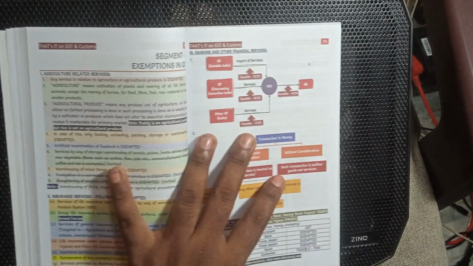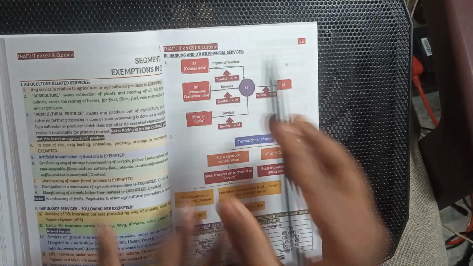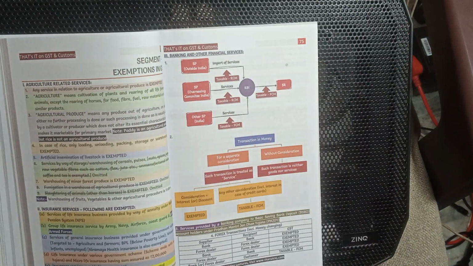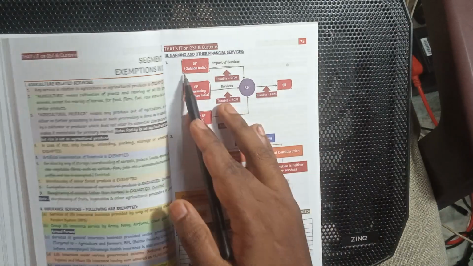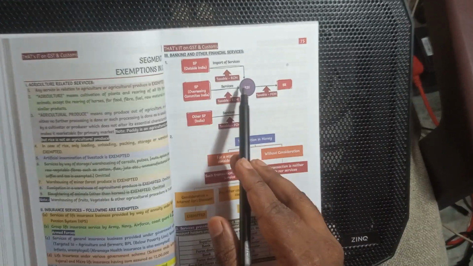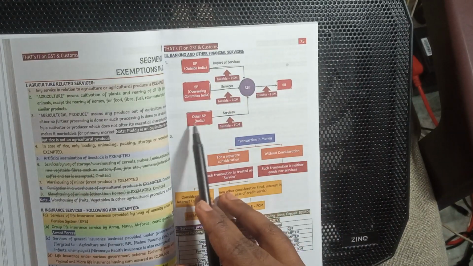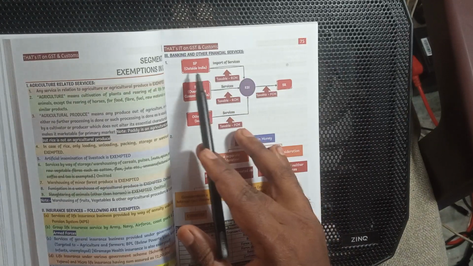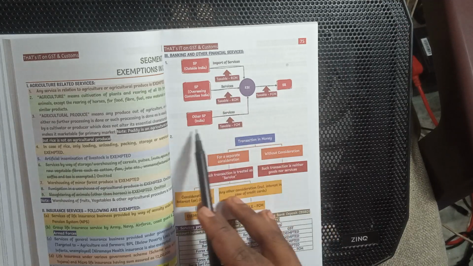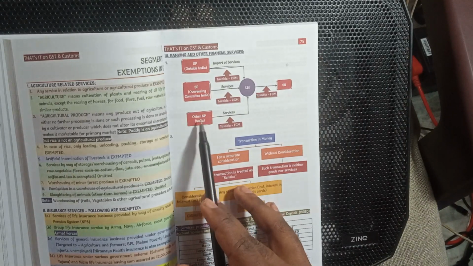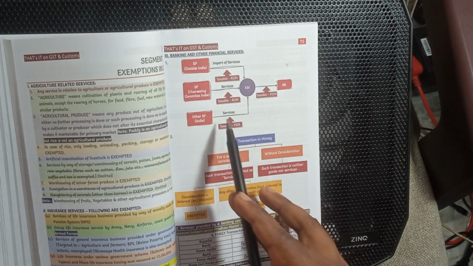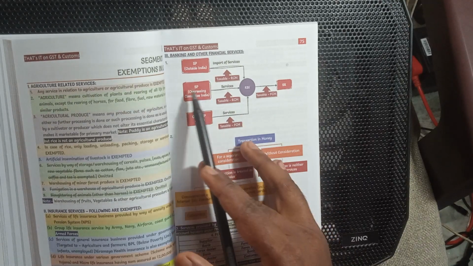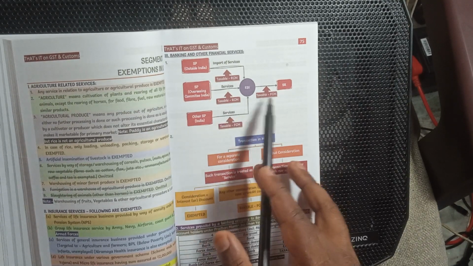Banking and other financial services. Supplier of service outside India, import of service. If the bank is in India and the service provider is in India, the service is taxable. Import of service from the RBI or outside India is taxable under RCM. Other service providers in India are taxable under FCM, and overseas services are taxable under RCM.